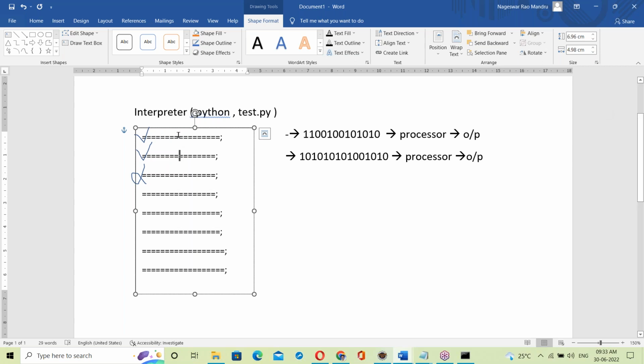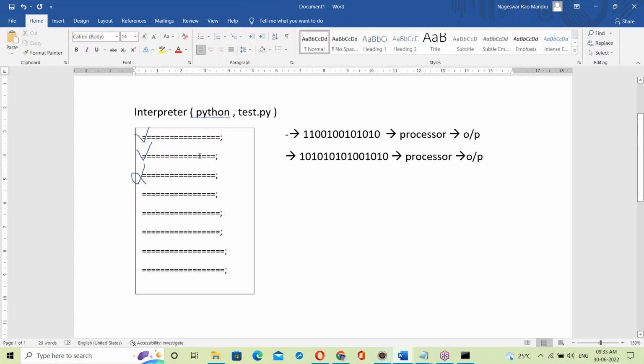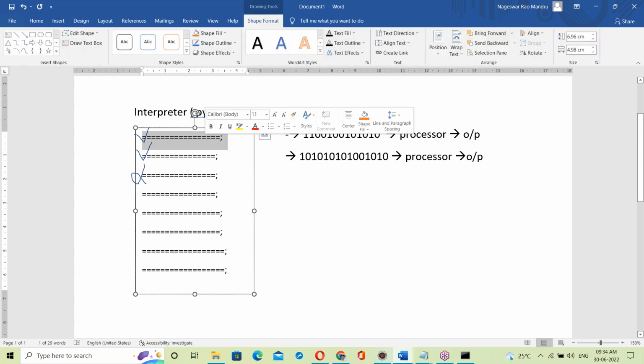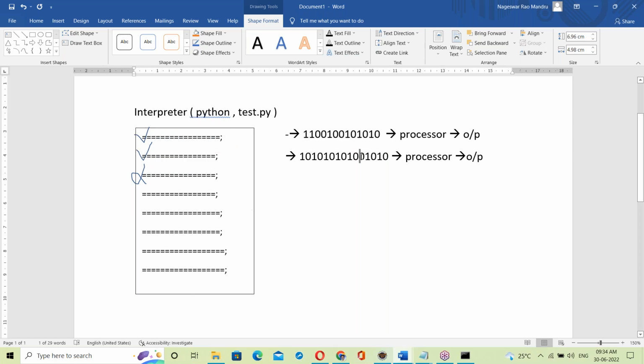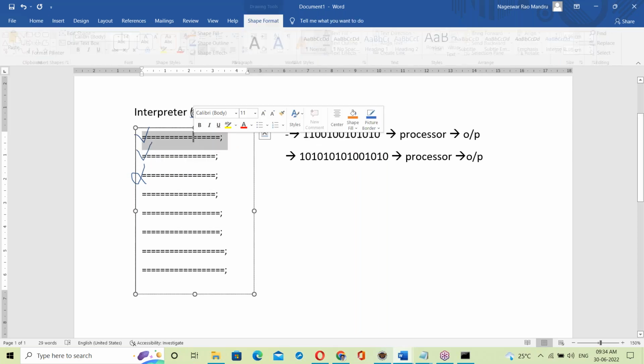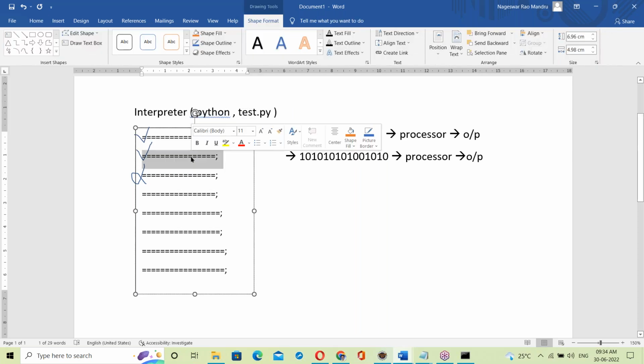Okay. So the interpreter checks line by line: checking the first statement, then executing, checking the next statement, then executing. It's line by line. First line checking, correct. Execution completed, means first line over. Next, second line checking. Second line also correct, simply converts into binary code, then execution. Checking, then execution. First statement completed. Checking, then execution. Next statement completed.